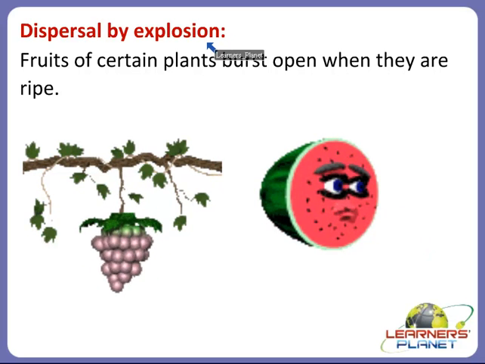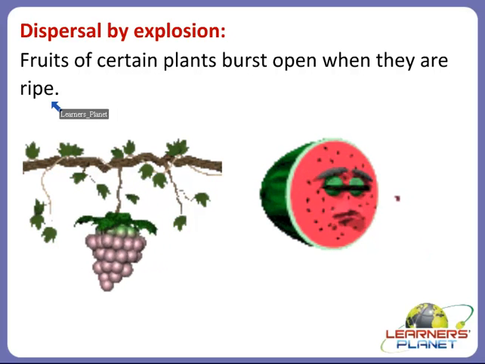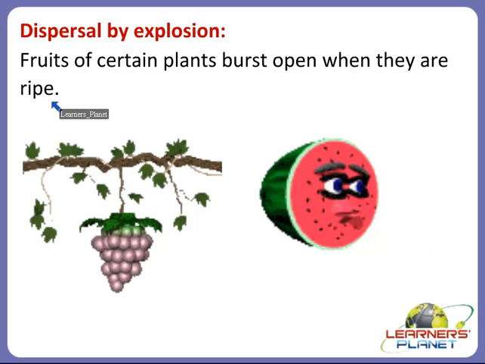Children, fruits of certain plants burst open when they are ripe. When they are in raw condition, they are not able to do so. Whenever they are ripe, the fruits of these plants will burst open, and they will scatter their seeds in all directions.